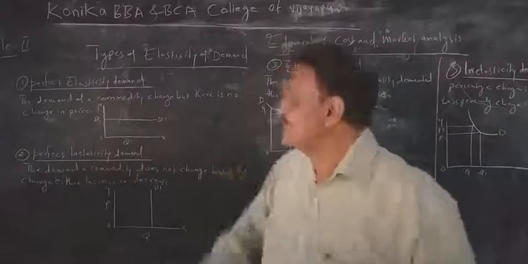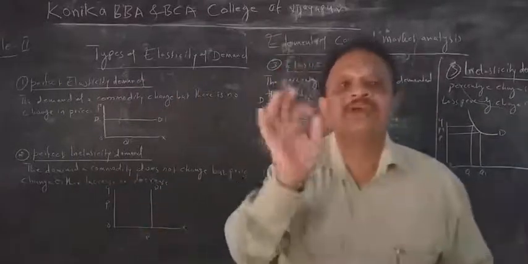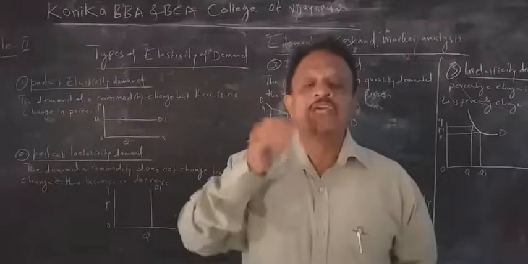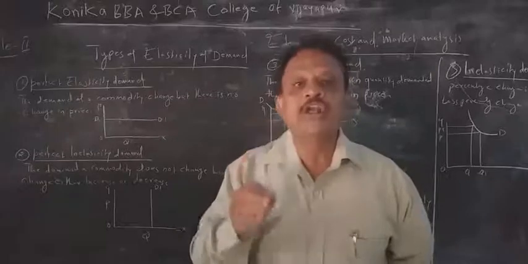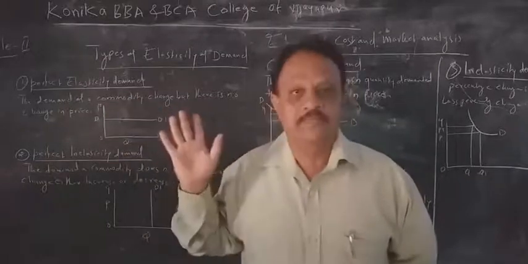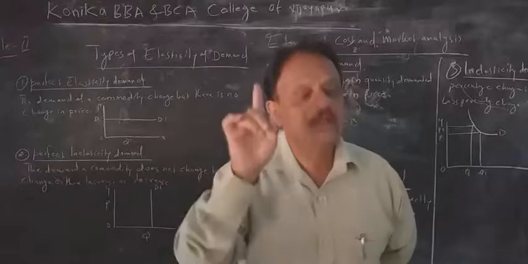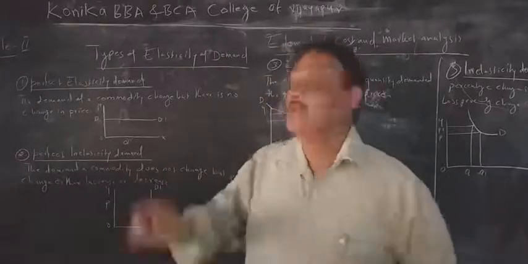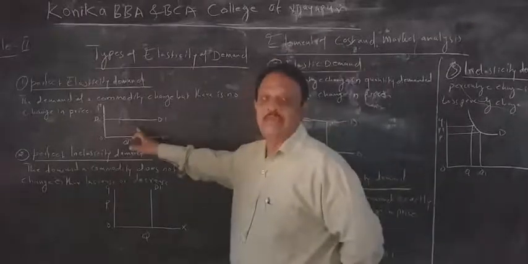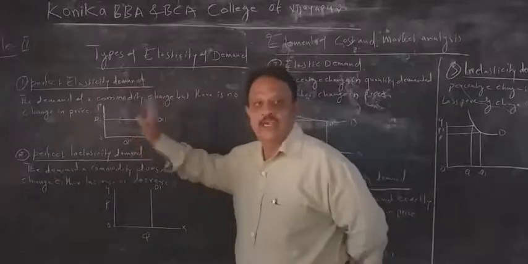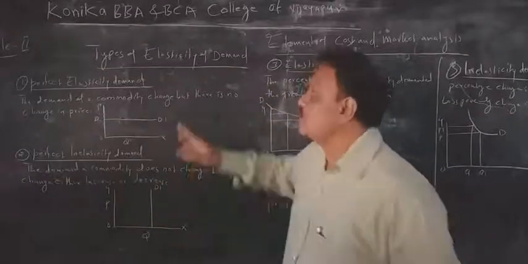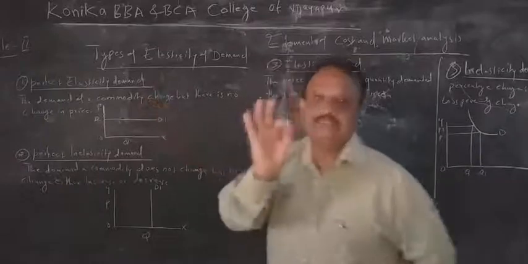It is called perfect elasticity. This is the one.